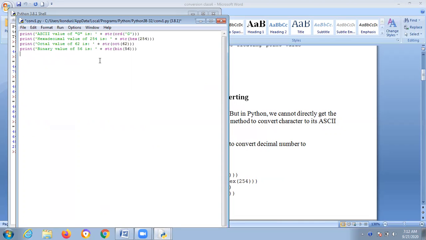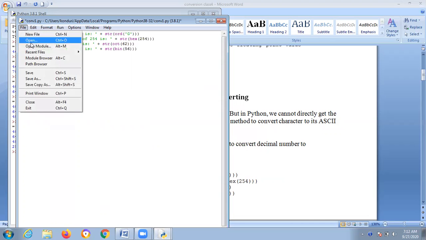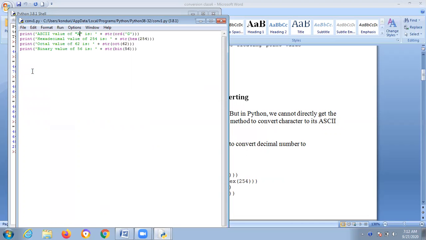Here, what is the ASCII value of G? Assume that you have capital A. First, like this. What is the ASCII value of capital E? You might be learning this in your BTech first or second year, or in intermediate also you might be learning ASCII values. What is the ASCII value of A? Ordinary. Here also you need to mention A.